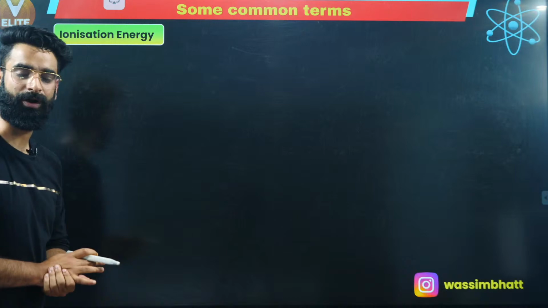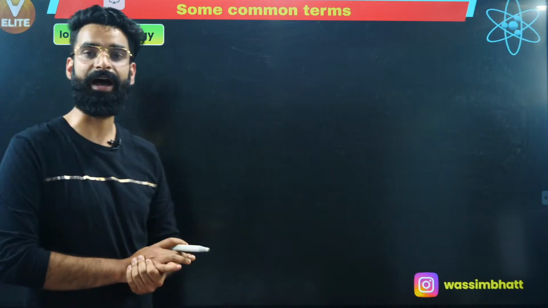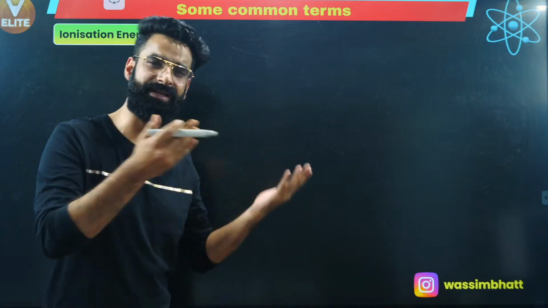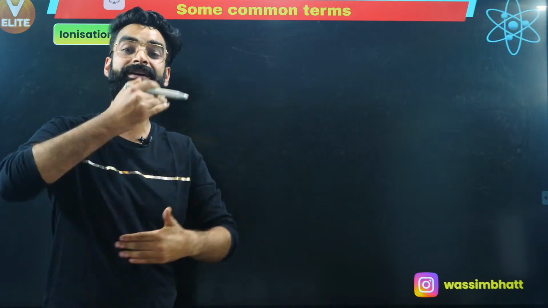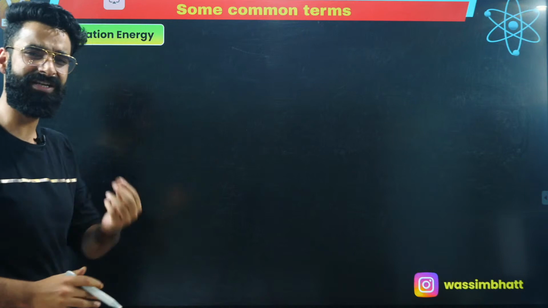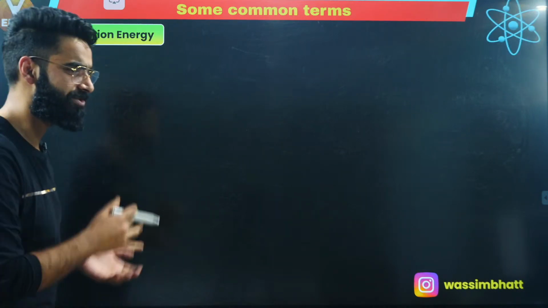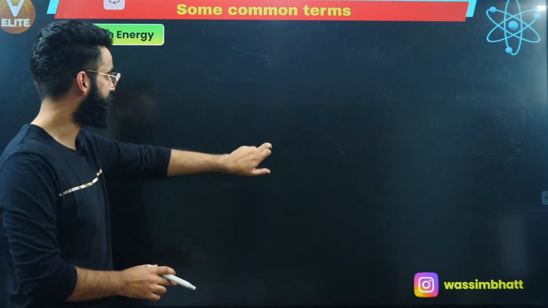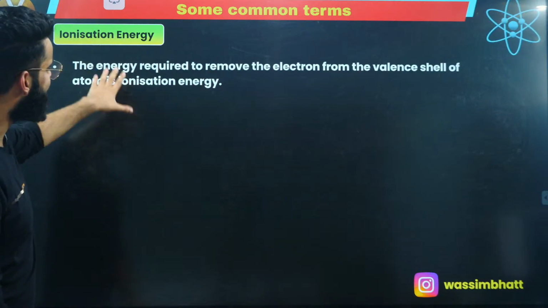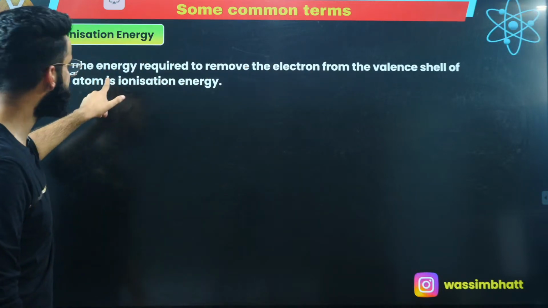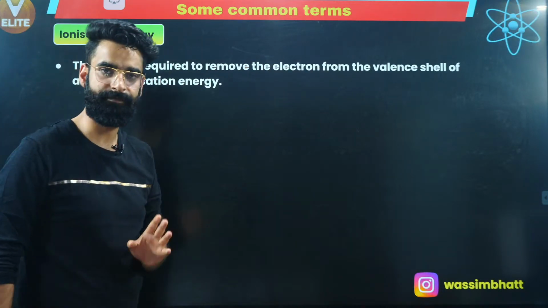Now let's talk about something called ionization energy. How do we define the ionization energy? Its actual definition we are going to study in the periodic classification, which is going to be our next chapter. But over here, I'll be just giving you a little bit of overview of this ionization energy. What is ionization energy all about? Look at its definition. The energy required to remove the electron from the valence shell of the atom is called ionization energy. What does that mean?